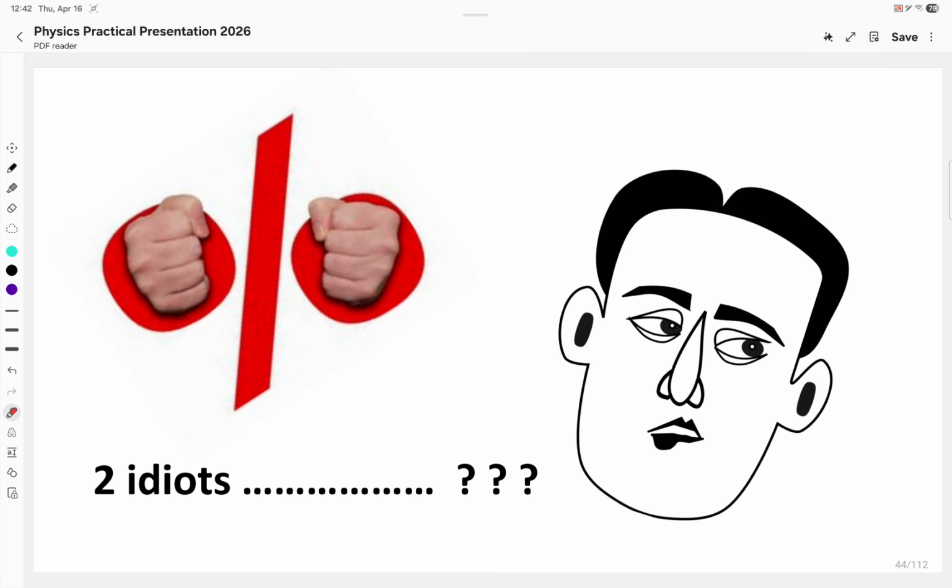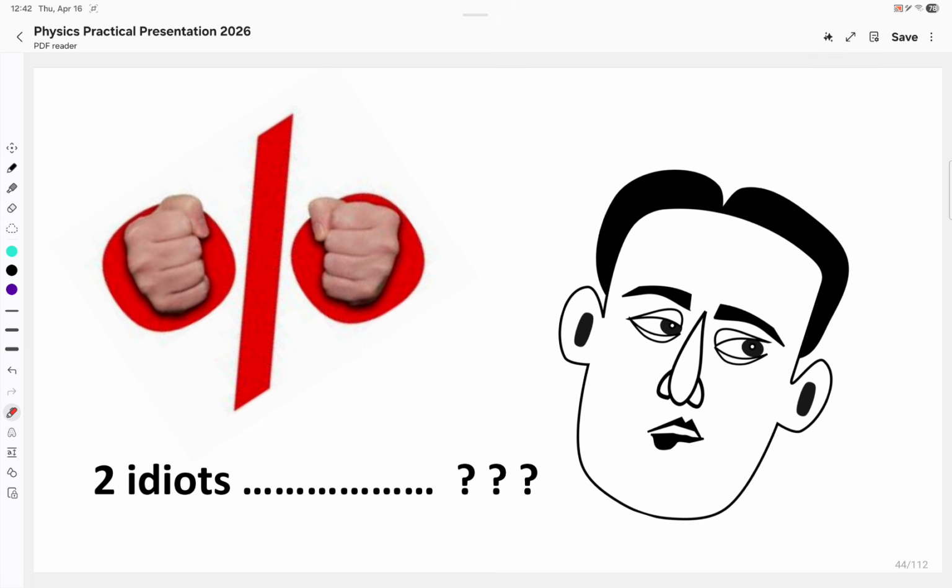Despite constant reminders and practice during the real sessions on a physical ground, students are still making mistakes. So please, for God's sake, do not make mistakes while writing the answers for percentage uncertainties. I have figured out two distinguished methods to write down the percentage uncertainty. The two idiots, how to deal with these two idiots.